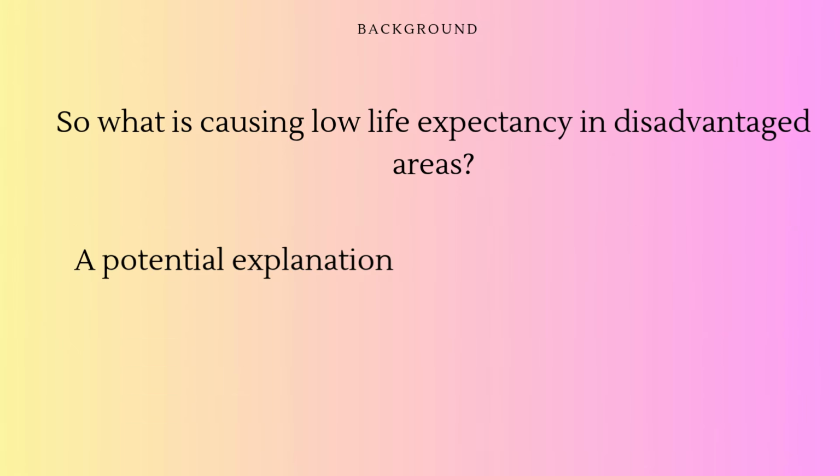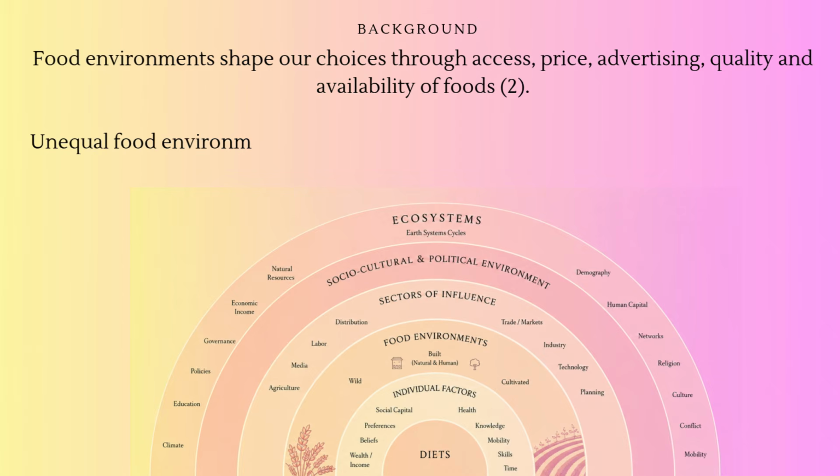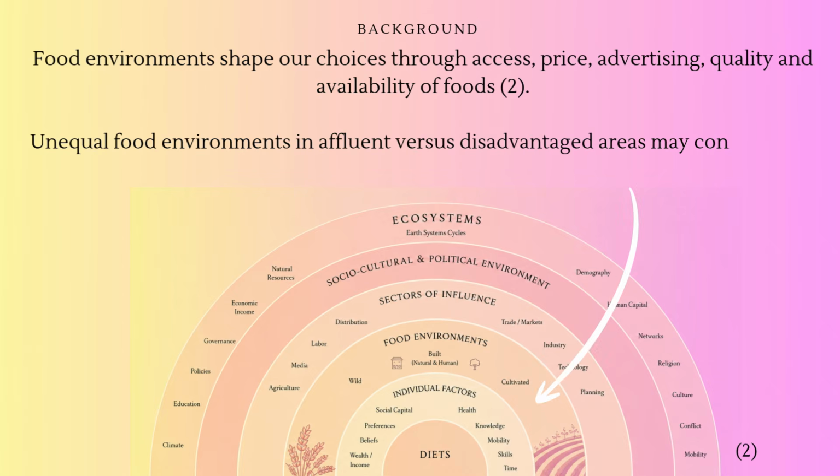A potential explanation for this phenomenon is food-related inequalities. Food environments shape our choices, and unequal food environments may be contributing to health inequalities. So what did FoodPath do to answer this question?